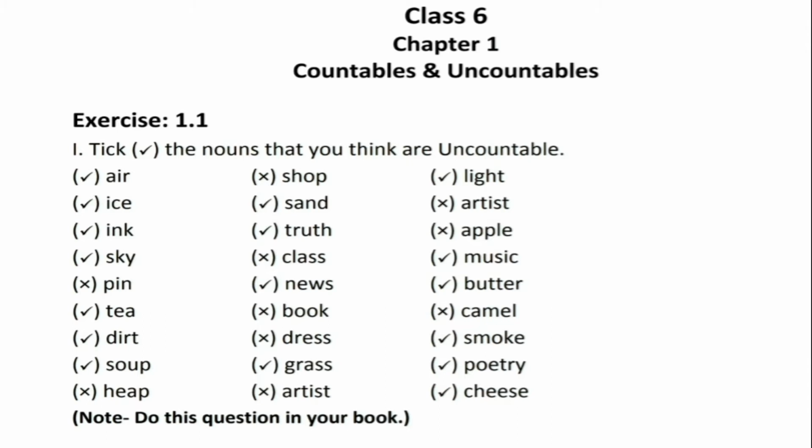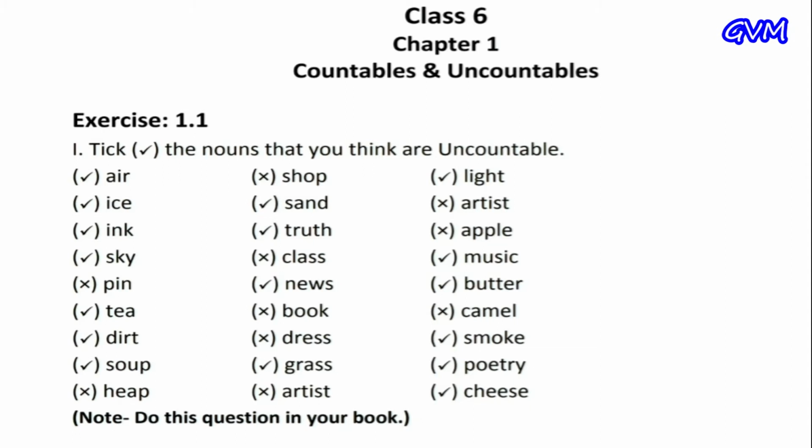So my dear students, here is exercise 1.1. Look at question number one. Tick the nouns that you think are uncountable. You can tick those nouns which you think are uncountable. First one is air. Air is an uncountable noun because it is in gas form, so we can't count the gas. Second one is ice. Ice is also uncountable because it is in a liquid form. Third one is ink. Ink is also uncountable.